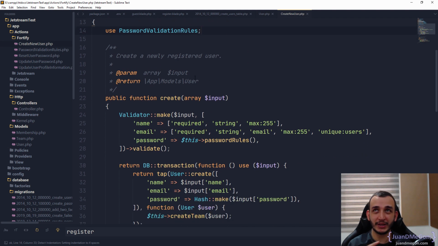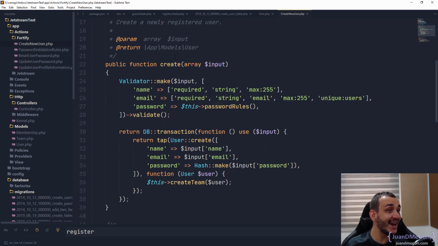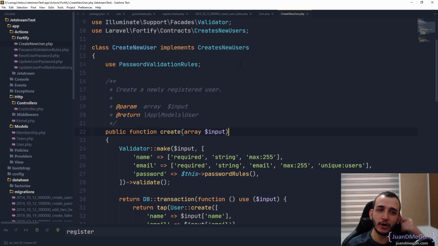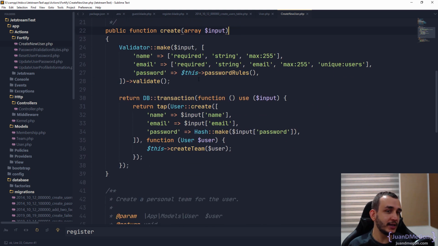We regularly, with Laravel UI, had that in a registered controller or something like that, but it looks like it is now in an action, a simple action created called create new user. So probably this action is called directly to eventually register a user. So this is exactly what we have here. Before of that, we validate. So we have the name, the email, and the password.